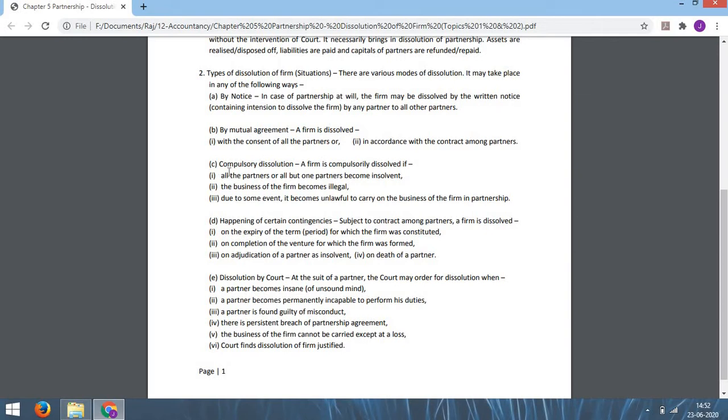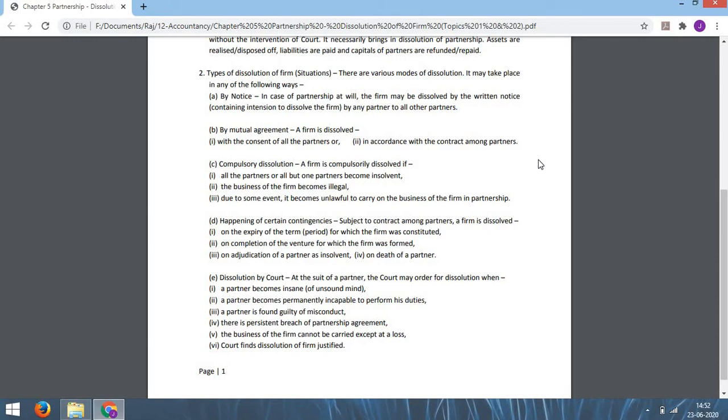And the third case of dissolution is compulsory dissolution. Sometimes a partnership firm is compulsorily dissolved. There are three such cases when this happens. Number one, when all the partners or all but one partner become insolvent. That means suppose there are three partners A, B, C and all the partners become insolvent, or suppose out of A, B, C any two partners become insolvent and one remains solvent. In that case also the partnership firm is dissolved.